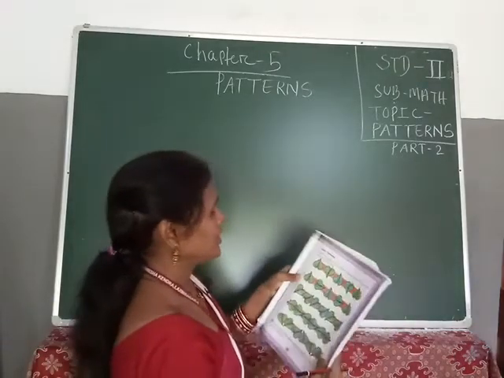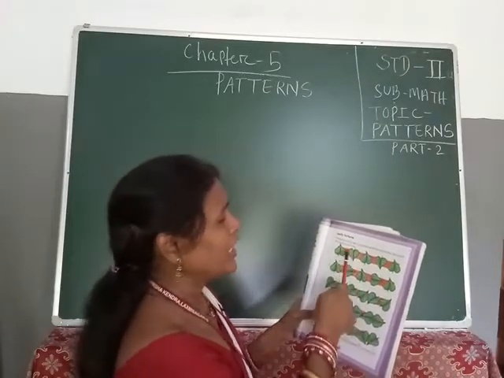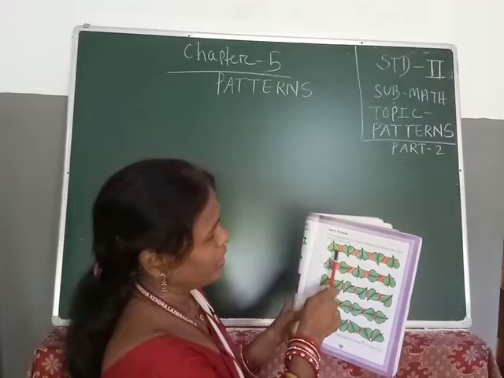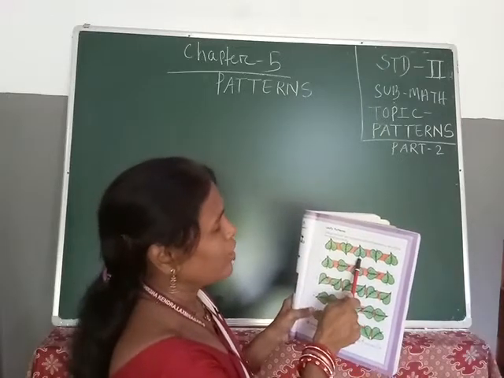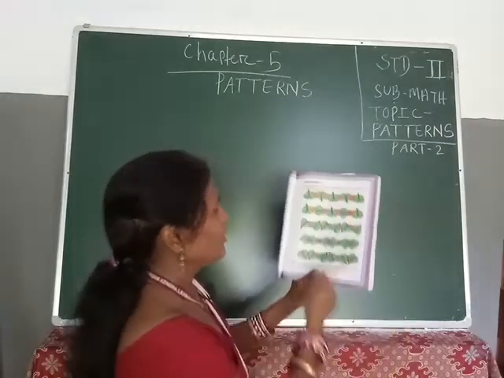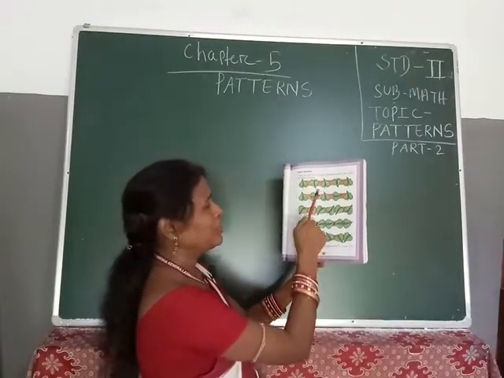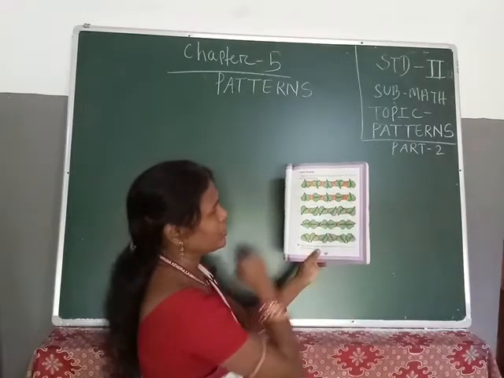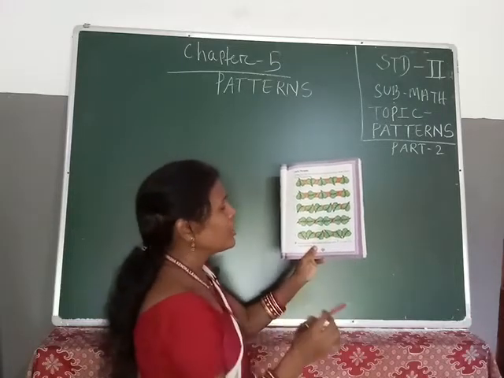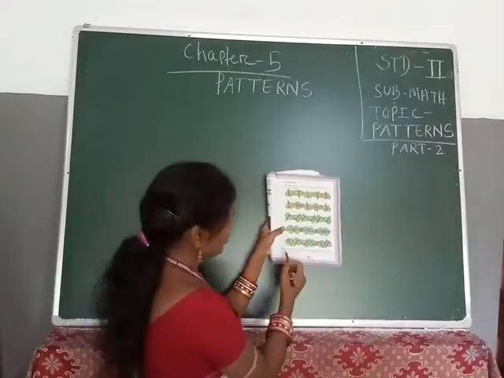Okay, now next are the leafy patterns. Leafy patterns means using one leaf we can make different patterns. So these five leafy patterns you see: one up is given, one down, one up, one down, then up, because it starts with up and also ends with up. Now this one is one up, and another is straight to the right side. Like this also you see. Then here is another leaf pattern, and this one also. All of you just do these leaf patterns in your copy.